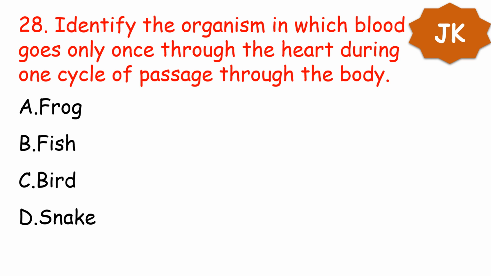Next question, identify the organism in which blood goes only once through the heart during one cycle of passage through the body. A. Frog, B. Fish, C. Bird, and D. Snake. Your option is option B, fish. Fish have what is called a single circulation blood system, and other animals like many vertebrates have a double circulation blood system. Fish have a two-chambered heart.